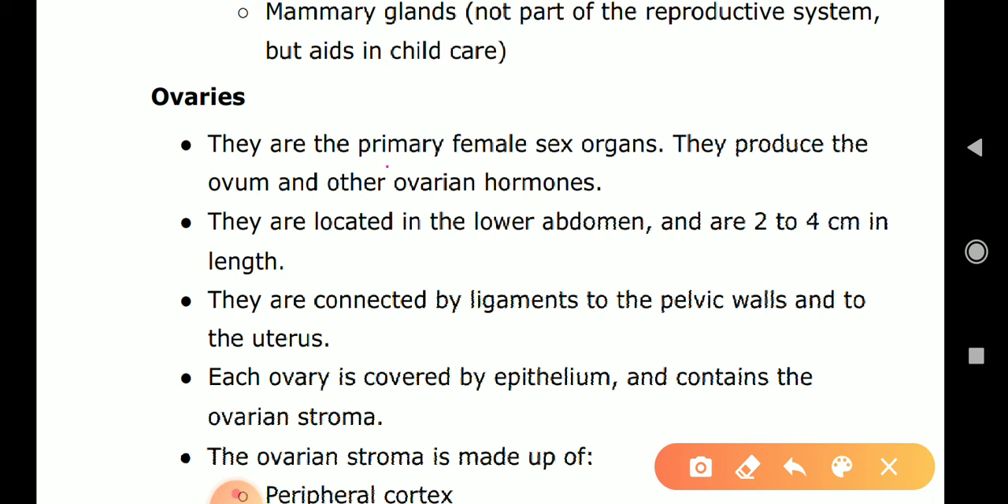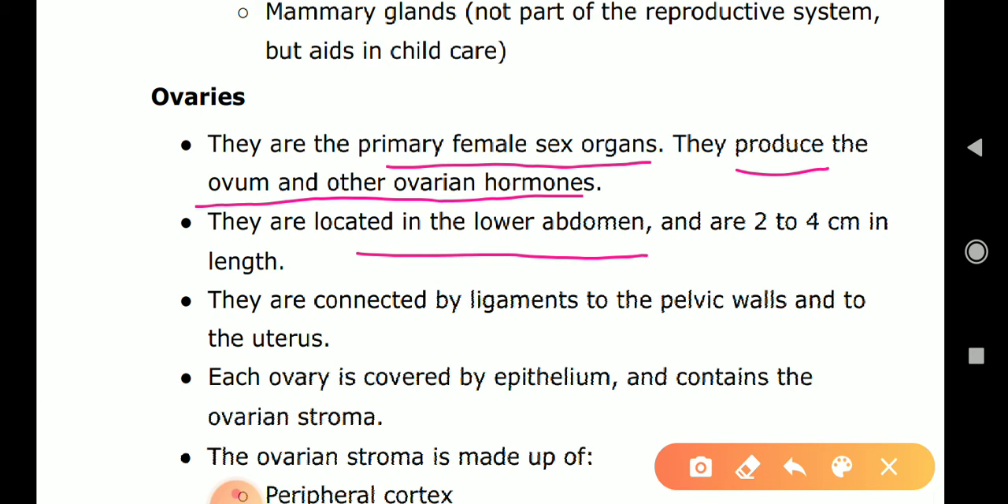Ovaries are the primary sex organs in females. They produce ovum and other ovarian hormones. They are located in the lower abdominal region. Each is connected by ligaments to the pelvic walls and to the uterus. Each ovary is covered by epithelium and contains ovarian stroma.